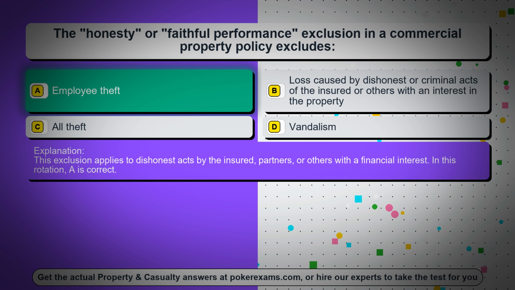This exclusion applies to dishonest acts by the insured, partners, or others with a financial interest. In this rotation, A is correct.